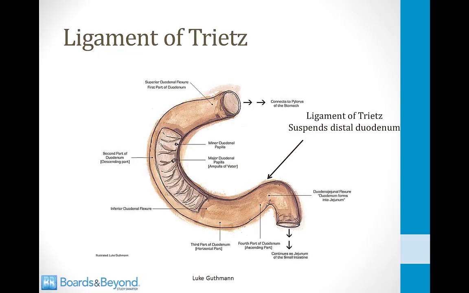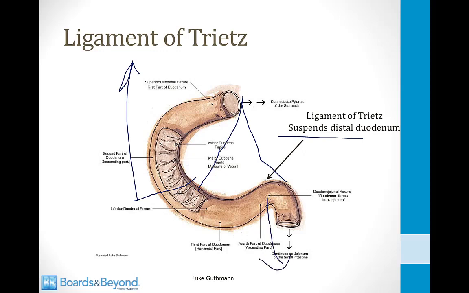This is a picture of the duodenum, and the ligament of Treitz attaches broadly to the duodenum and then attaches like an apron to the back of the abdominal wall, and it suspends the distal duodenum. So any bleeding source that occurs above or proximal to the ligament of Treitz will cause upper GI bleeding. Sources below or distal to the ligament of Treitz cause lower GI bleeding.